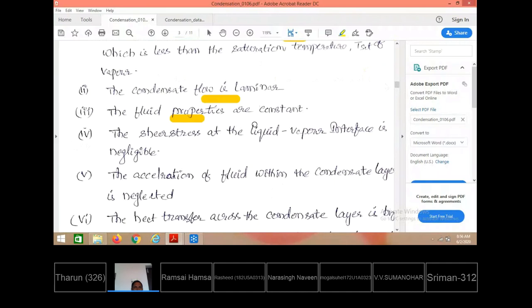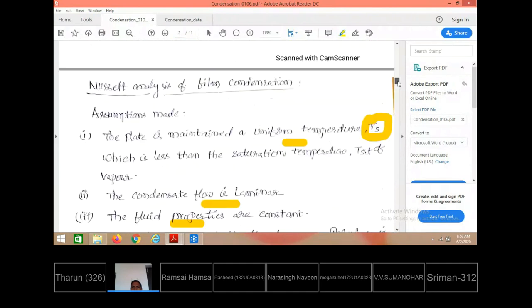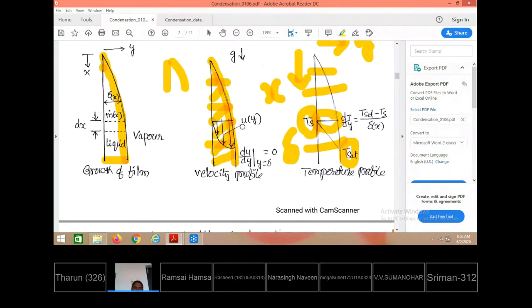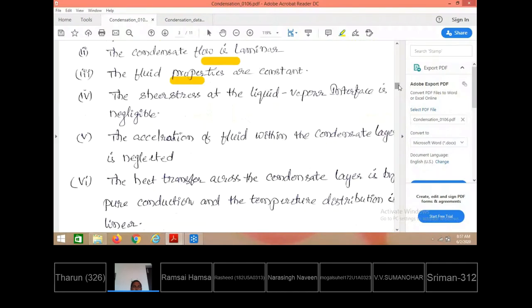Fluid temperatures are constant. The shear stress at the liquid-vapor interface is negligible. As we have just seen, the velocity at the intersection of the liquid and vapor is found to be zero. Since shear stress tau equals mu into du by dy, when there is no du by dy, no shear stress exists. So that is the assumption we are making here: the shear stress at the liquid-vapor interface is negligible.